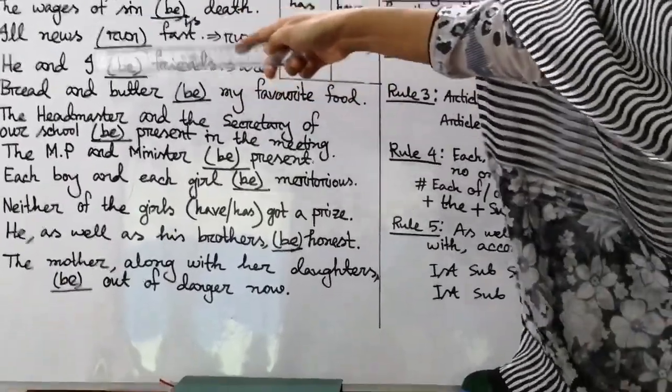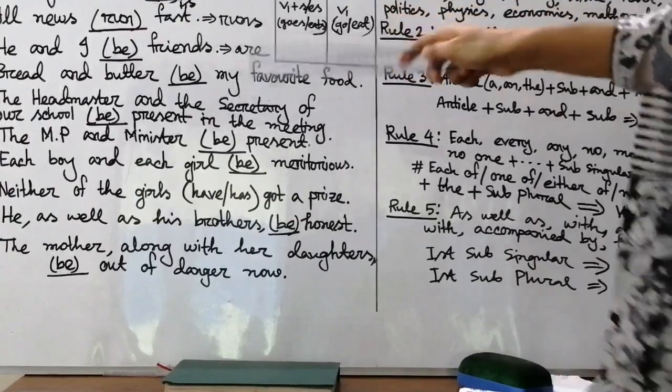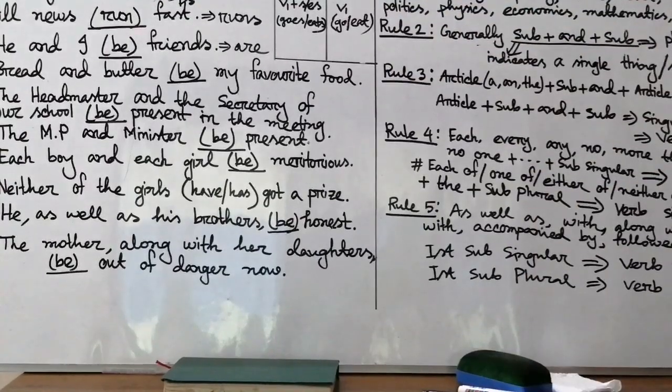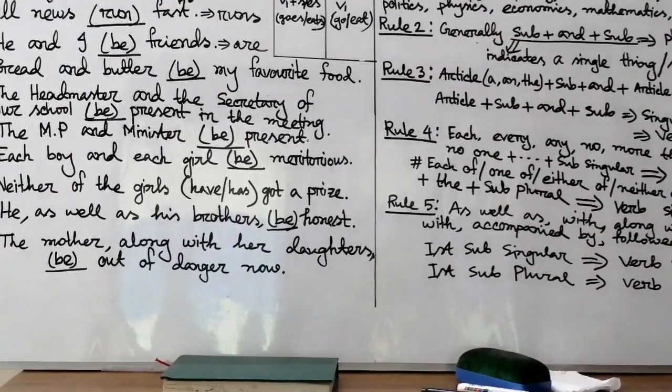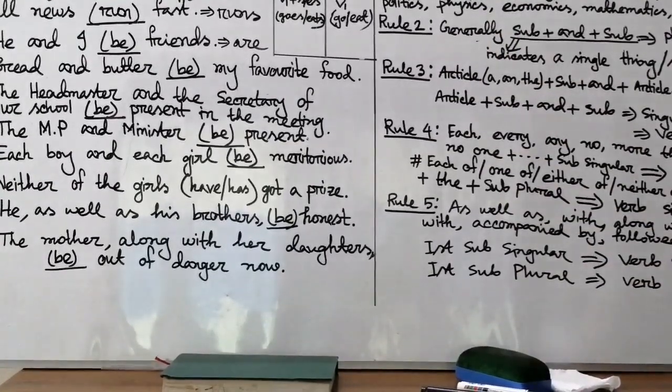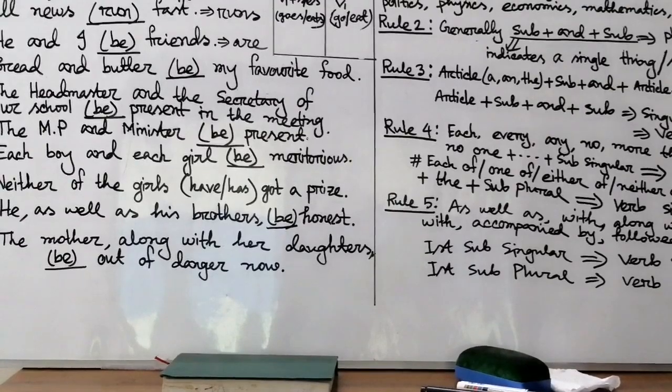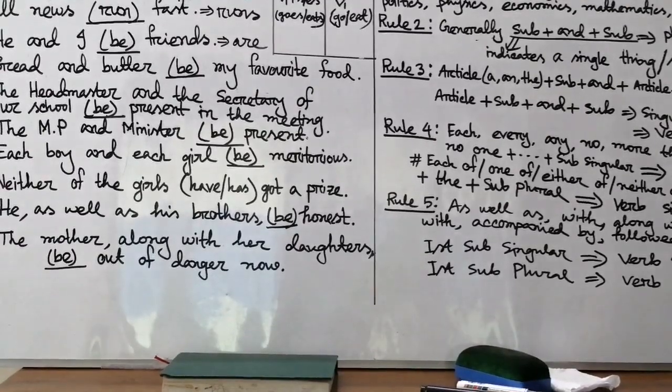So it will be a singular subject and our verb will also be singular. Bread and butter be my favorite food. Then what will be the correct answer, my dear student? Yes, you're right. Bread and butter is my favorite food.